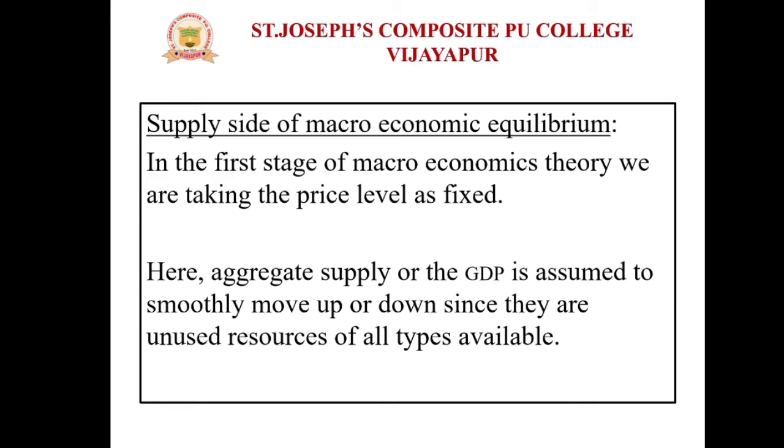Here aggregate supply or the GDP is assumed to smoothly move up or down since there are unused resources of all types available. Aggregate supply means total supply, or the GDP is assumed, how? That is, smoothly move up or down since unused resources of all types are available.